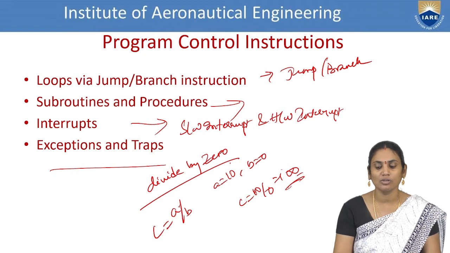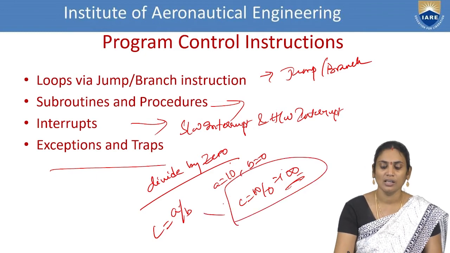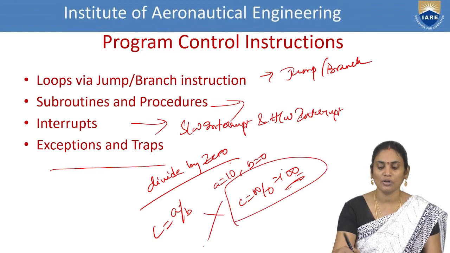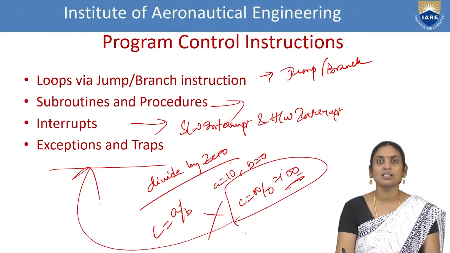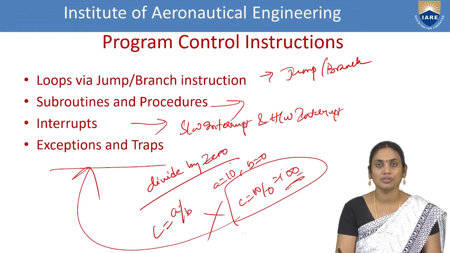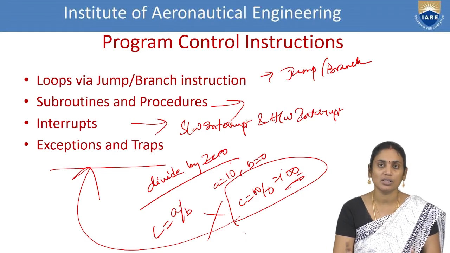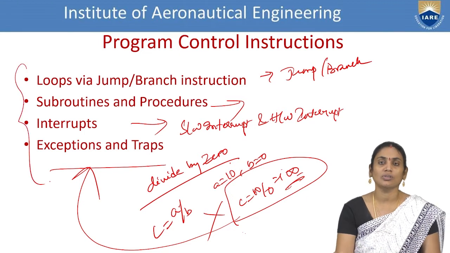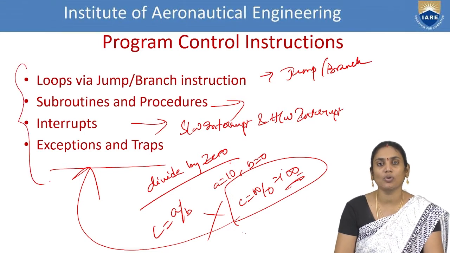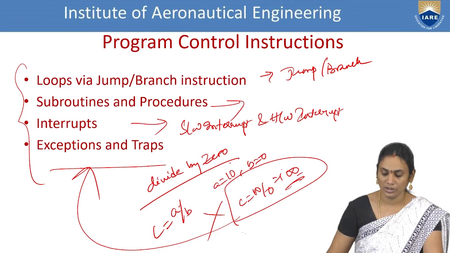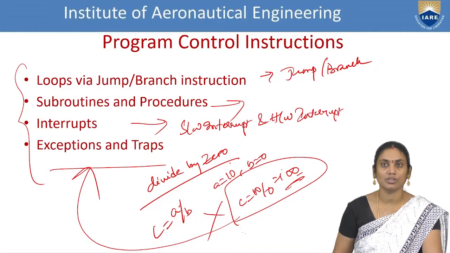So what you can do, if such cases have been generated, is break that particular loop and go for the next statement. Such error handling mechanisms are called exceptions and traps. These are the two basic things you have to understand for handling programs. These are the different tasks or operations that can handle program control executions. So this is about the program control instructions.